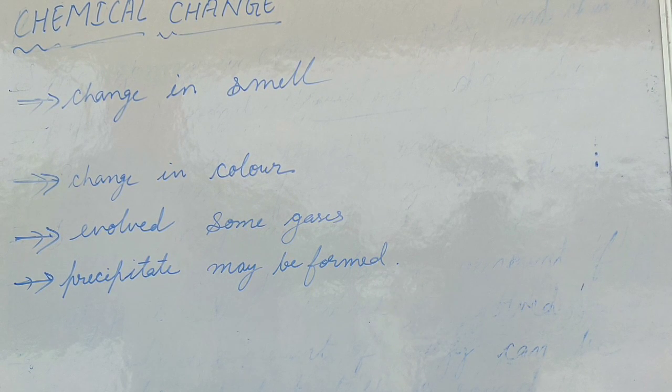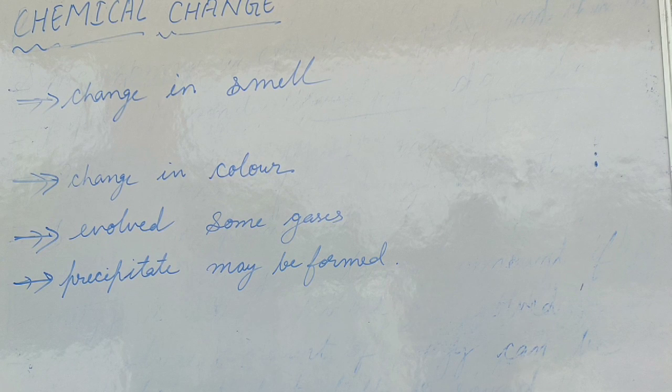We can observe this change when we pass carbon dioxide gas through lime water. There we can observe that a white precipitate is formed. So in chemical changes, besides the basic features, we can observe a change in smell, a change in color, evolvement of some gases, and a precipitate may be formed as a result.